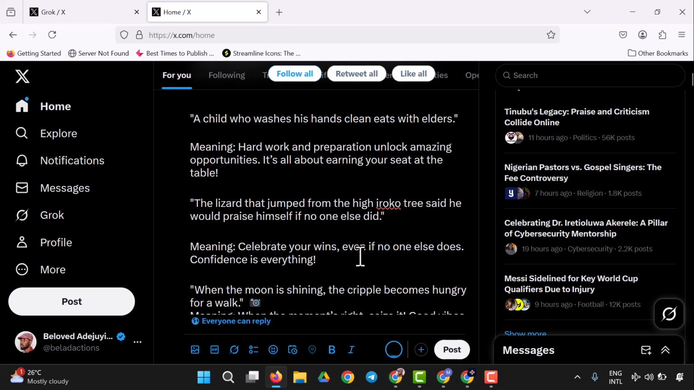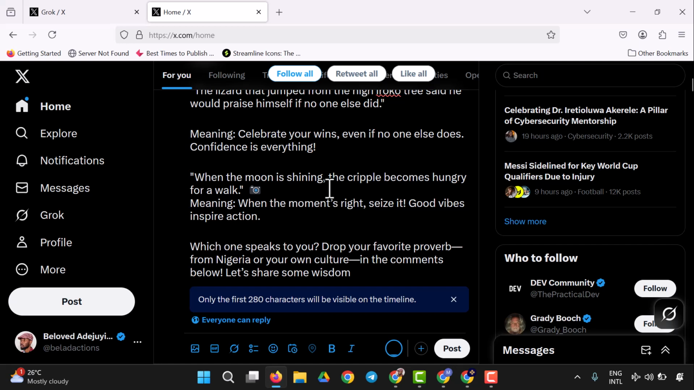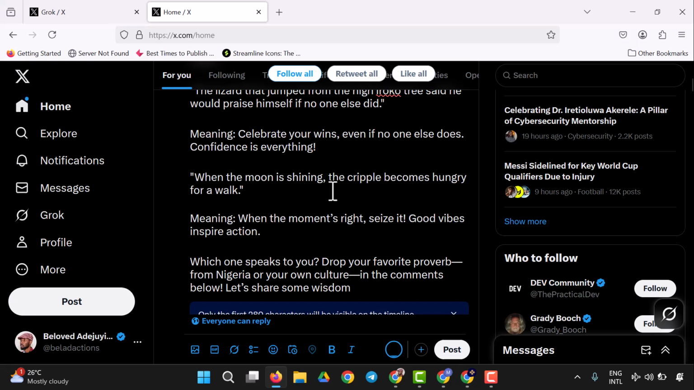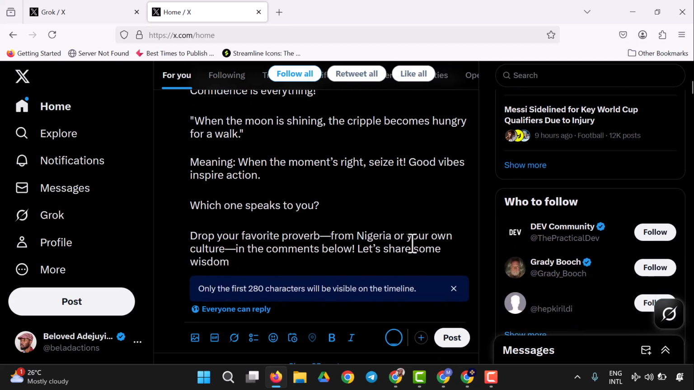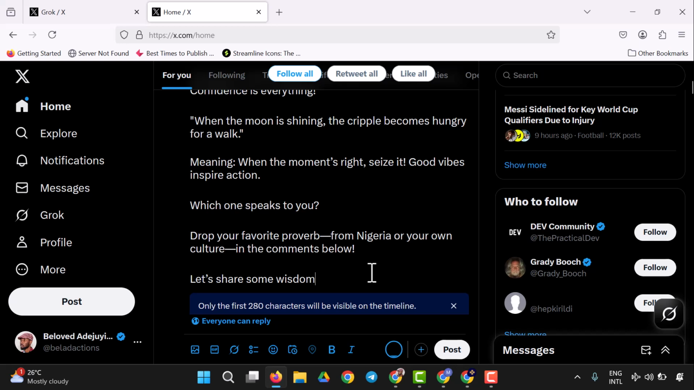Confidence is everything. So, when the moon is shining, the cripple becomes hungry for a walk. What it means is that when the moment's right, good vibes inspire action. Which one speaks to you? Yes, drop your favorite proverb from Nigeria or your own culture in the comments below. Let's share some wisdom. So yes, you are going to have a post with a topic from the trending table. So that is the first activity I'm giving you.